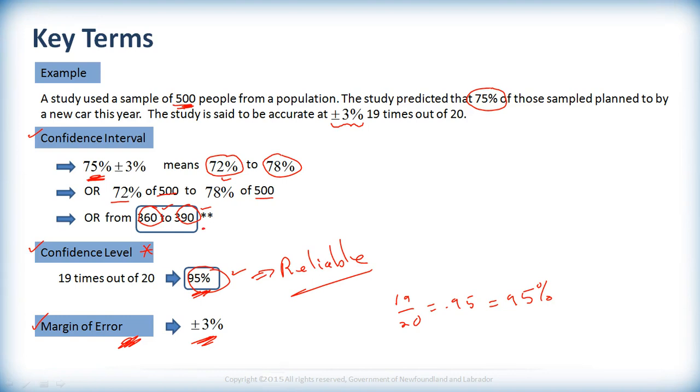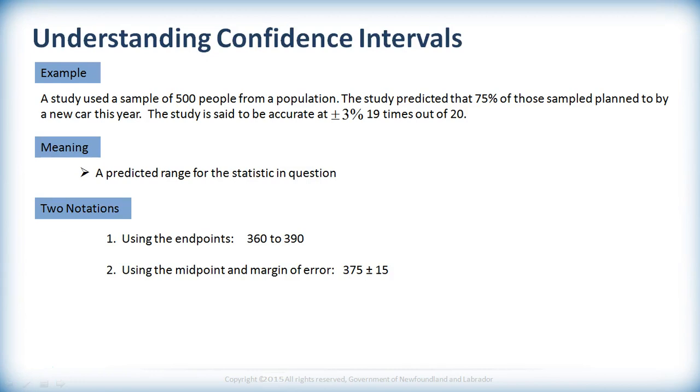So sometimes you'll see a confidence interval like this one stated in a different way. This is the same example, by the way. Sometimes we say that the confidence interval is like a predicted range for the statistic in question.